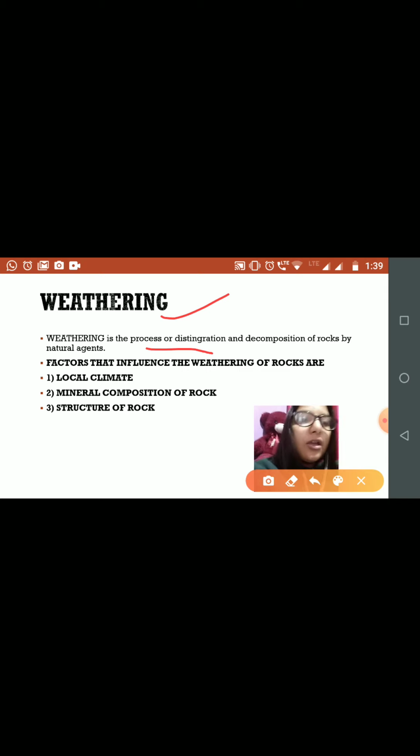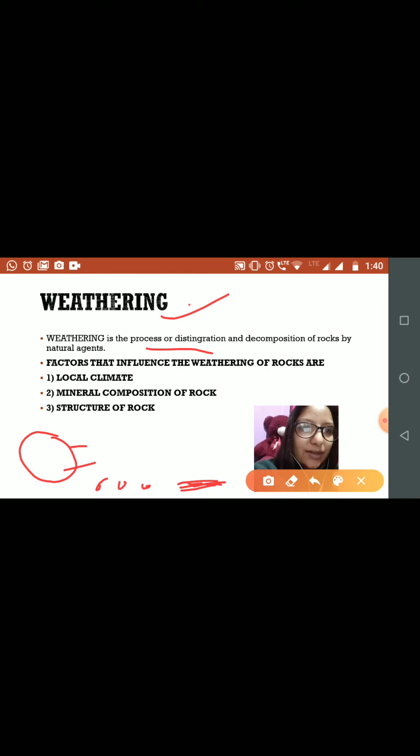That is why we first discussed rock, because rock is subjected to weathering. Rock is the main subject where the action of weathering takes place.